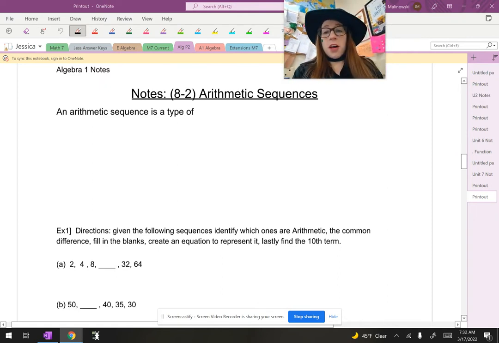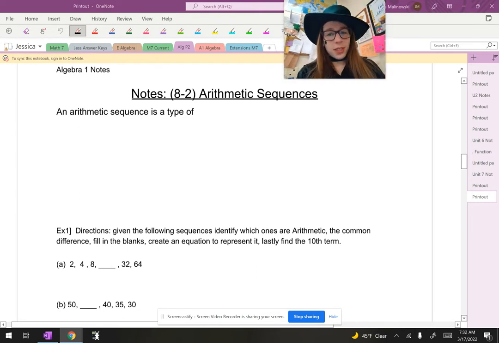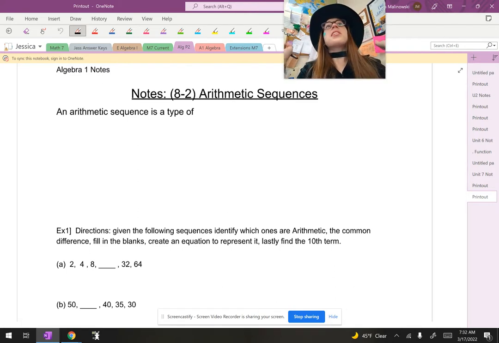Anywho, this is algebra notes for 8-2 arithmetic sequences. And yes, I do know that word is also pronounced as arithmetic. It depends on the way you use it. Bless that English language of ours. If you're using it as a verb, arithmetic is what you do, like adding and subtracting. However, here we're not using it as a verb. We're using it as an adjective, as a describing piece.